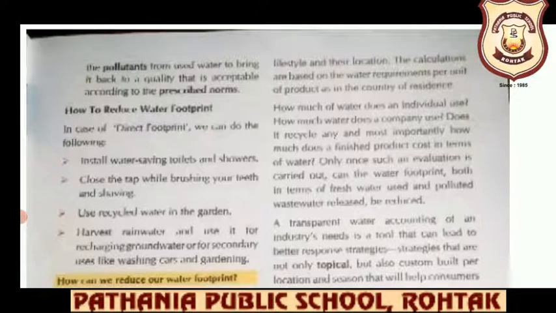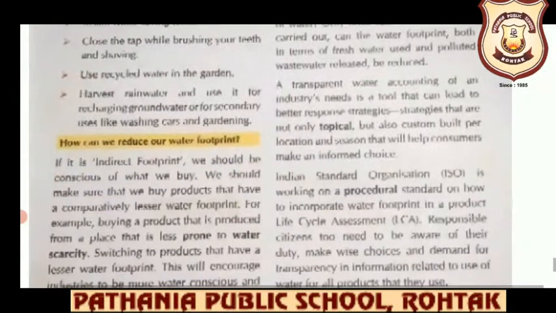See, the uses which I have just read are things that almost every one of us does daily. So what are the ways we can do this? We cannot avoid doing these activities. We cannot avoid taking a bath or using the toilets. We cannot avoid brushing our teeth. We cannot avoid keeping the plants watered. Yes, of course we have to use the water, but the amount we are using can be put in check. How can we reduce our water footprint?